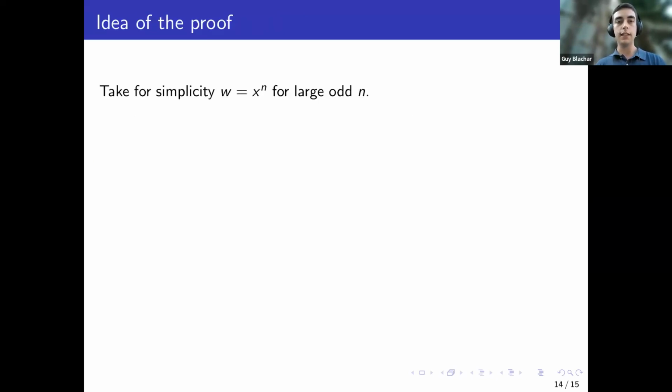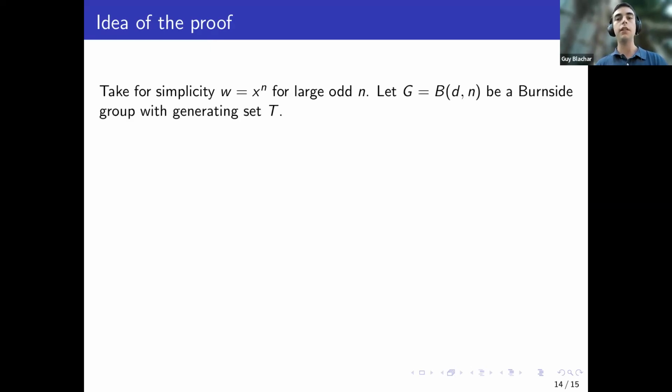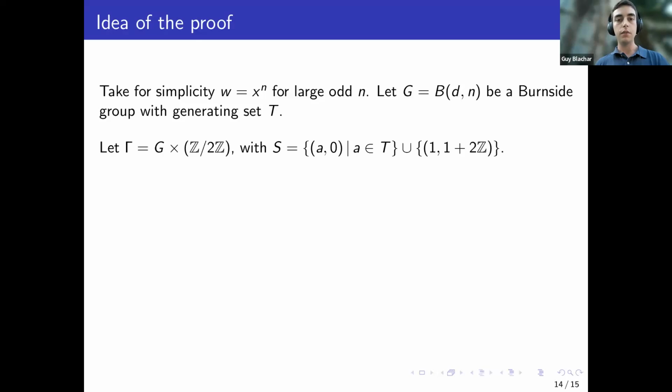We'll take, as an example, the law w = x^n for large n, which also will be odd for simplicity. And here the group that you can take of exponential growth will be a Burnside group, which is non-amenable, so it also has exponential growth. Let's fix a generating set T, and the group that we'll take is just a direct product of G with Z mod 2, and generally the exponential growth group with some finite group that doesn't satisfy the law. That's all we need.